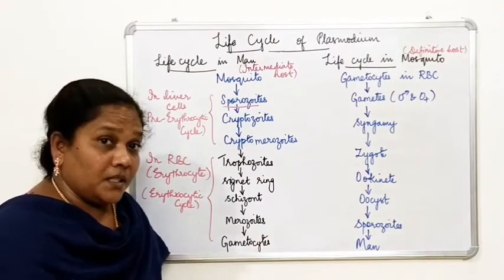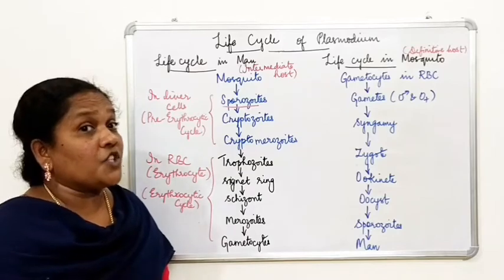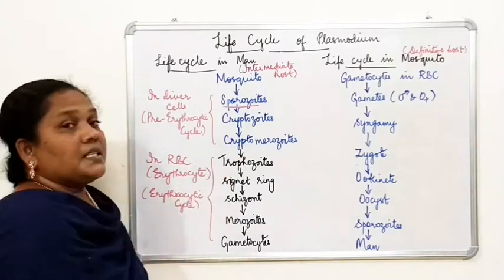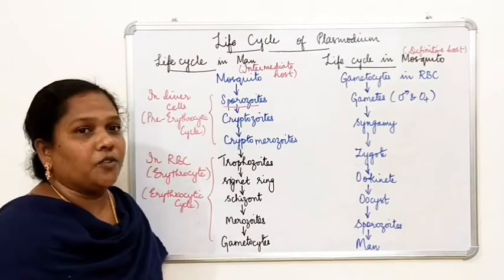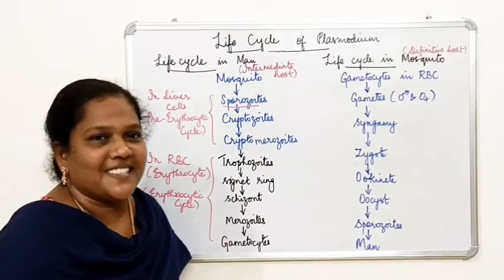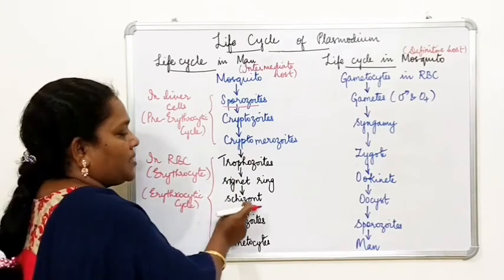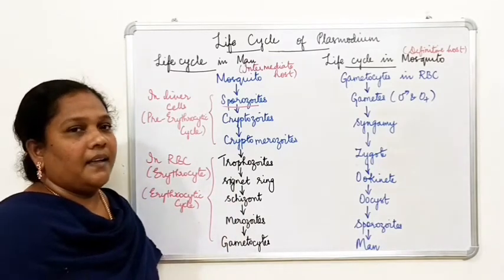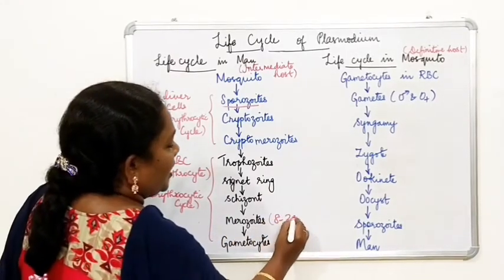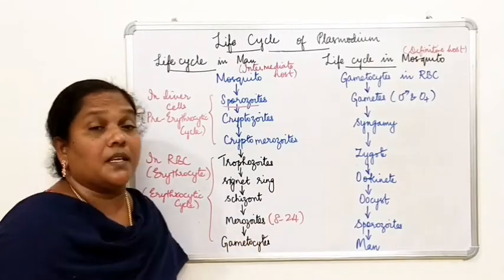So it damages all the liver cells and then it enters into the fresh red blood cells present in the blood. These trophozoites start feeding on the RBC, red blood corpuscles, which are called erythrocytes, and then it is converted into a stage called the signet ring stage. And the next stage, it forms a structure called the schizont. After that, it forms merozoites. So how many merozoites are formed? Normally 8 to 24 cells, which are called merozoites, are released.